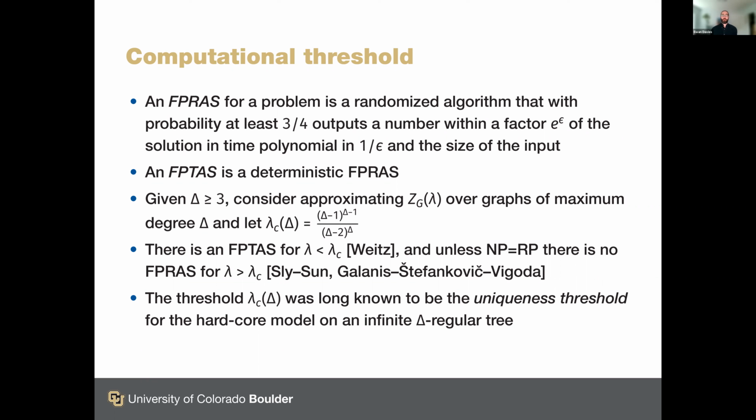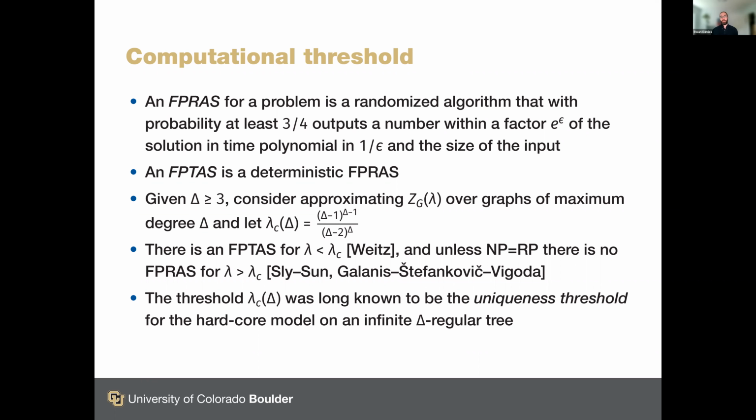To set up the problem, consider a maximum degree parameter, delta, which should be at least 3, and look at the problem of approximating the partition function Z_G(lambda) over graphs of maximum degree delta. The computational threshold turns out to be the lambda critical value, which I've given here. And for subcritical lambda, there's an FPTAS for approximating the partition function due to Weitz. And there's a hardness result saying that unless NP equals RP, there is no FPRAS for lambda bigger than lambda critical. This is due to Sly, Sun, and Galanis, Stefankovic, Vigoda.